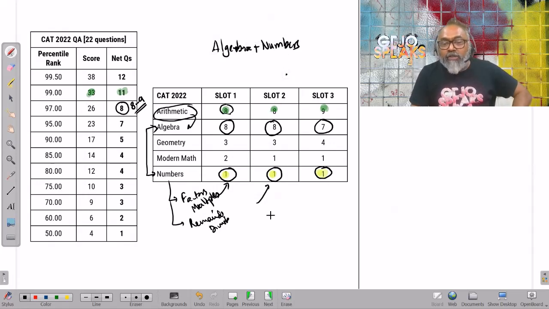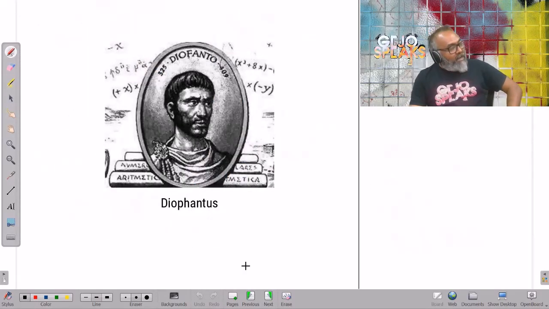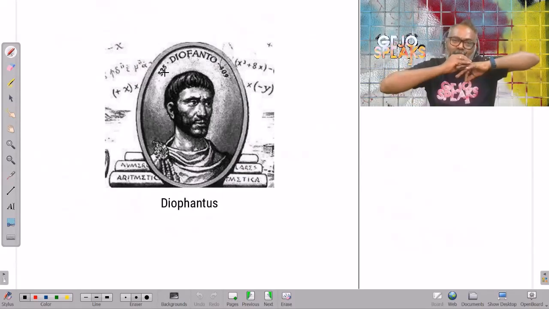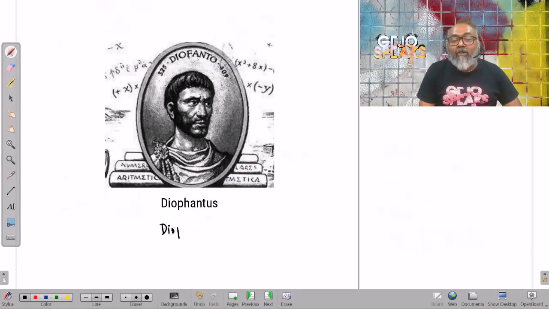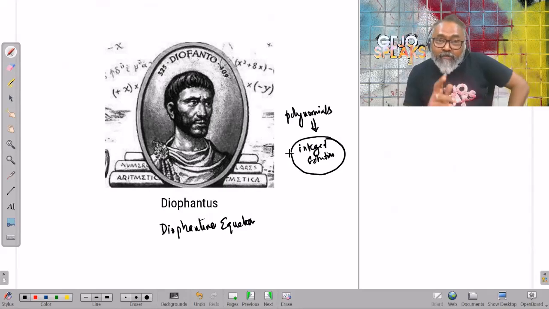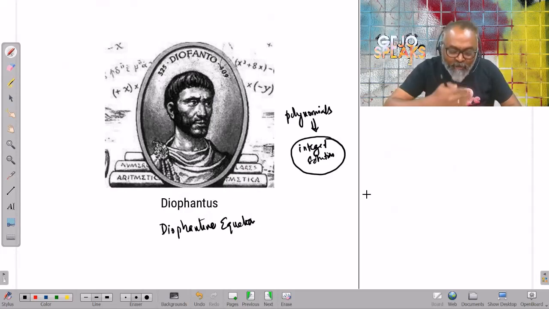You know what those equations are called? There is a name for the equation. That is a gentleman called Diophantus. Diophantus from AD 300s, a Greek sort of mathematician. There are equations that are called Diophantine equations. Diophantine equations are those polynomials where the solutions are integers. The moment you have questions with integer solutions, they're going to behave in a very different fashion. What are integers? Your numbers that are very discrete, it keeps jumping.